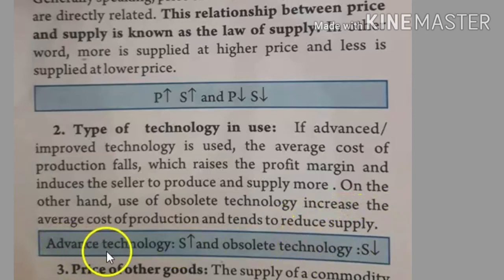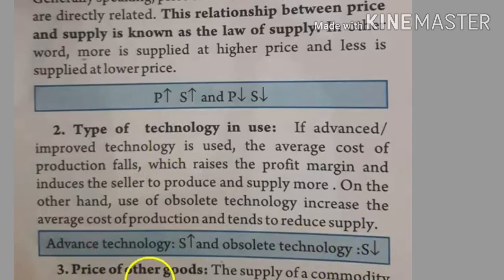You can see the notation: advanced technology will increase the supply and obsolete technology will decrease the supply. So if technology is improving, supply or production may increase, and if outdated technology is being followed in production, the supply may be stagnant or may go down.